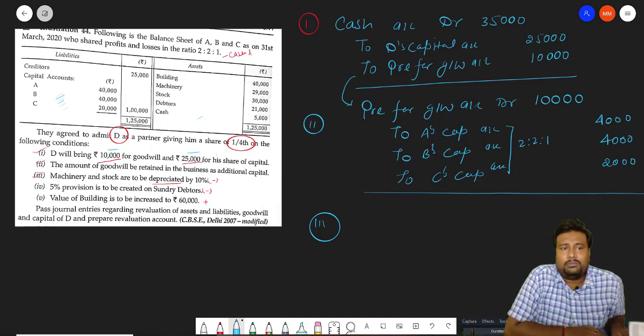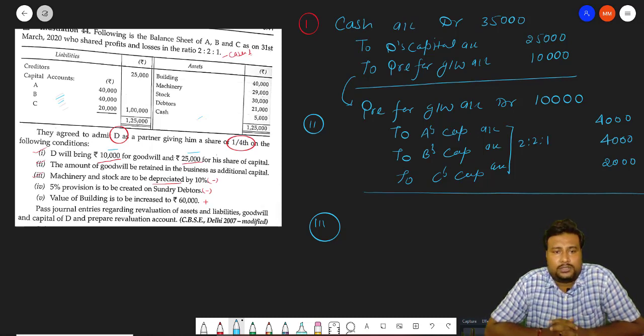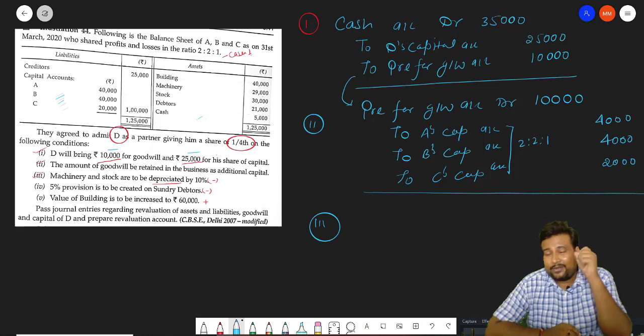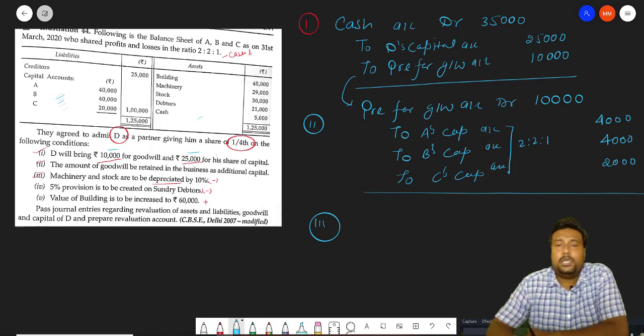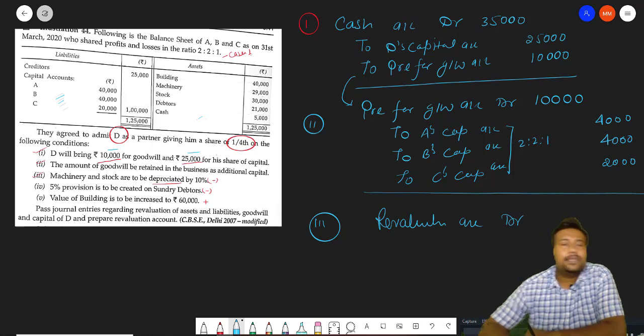So in transactions 3 and 4 we will have a loss. Revaluation is a nominal account, and the rule says all losses and expenses are debited. So we write revaluation account debit.